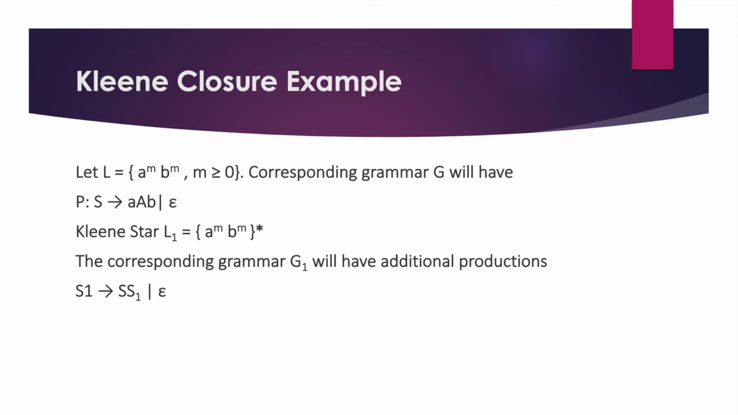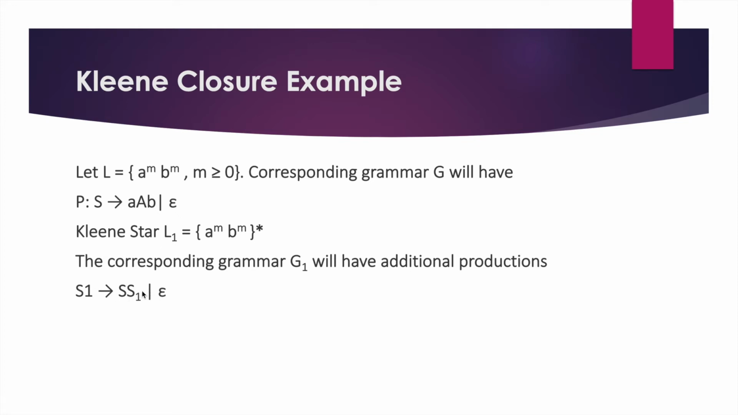Let L be a^m b^m. The corresponding grammar would be S derives aSb or epsilon. The Kleene star of the language will be (a^m b^m) star. The corresponding grammar will have the production S1 derives S S1 or epsilon. Basically any string can be obtained from this production.